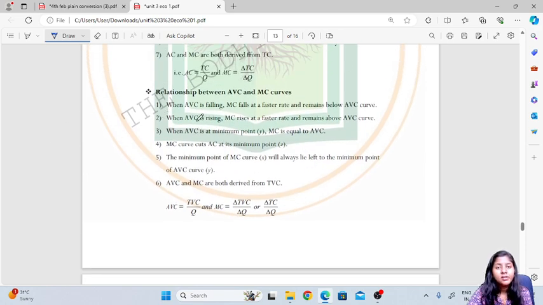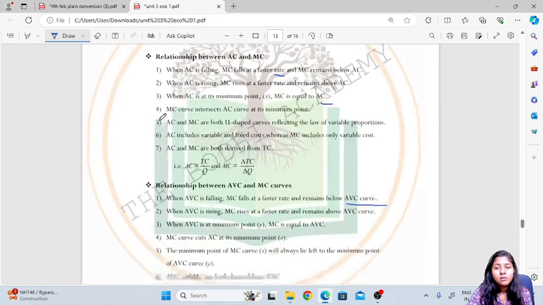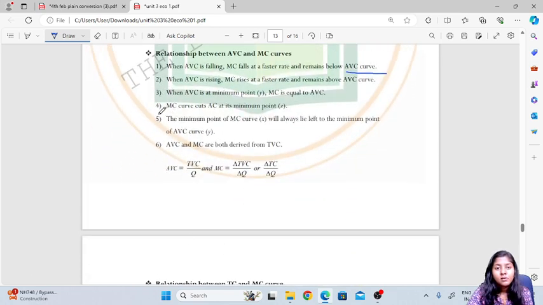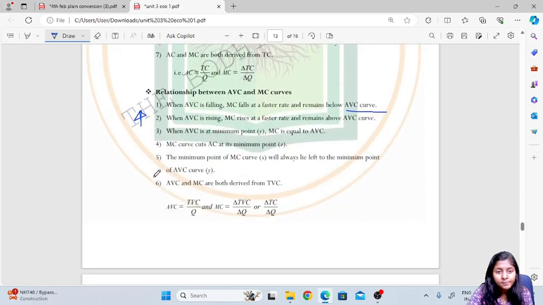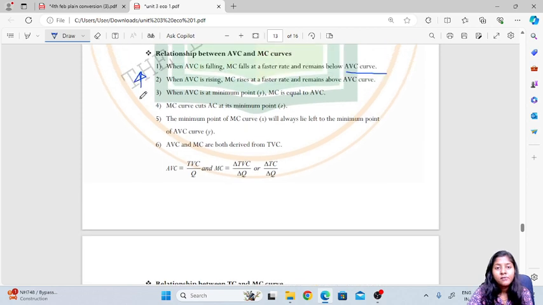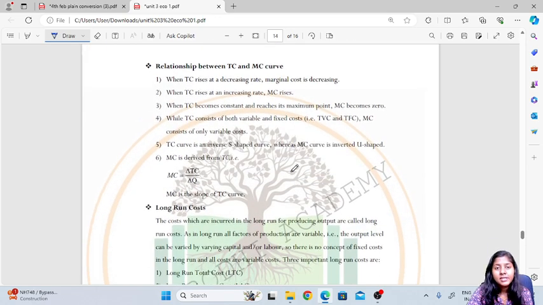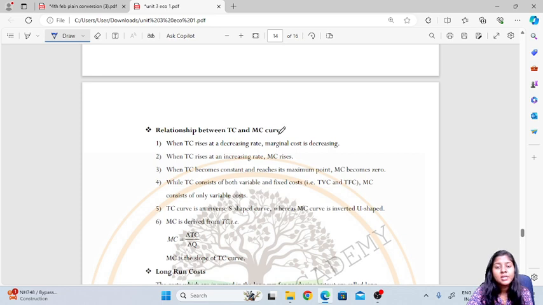Also they have explained over here the relation between average variable cost and the marginal cost curve. When average variable cost is falling, marginal cost falls at a faster rate and it remains below average variable cost. There are certain important points with regard to this, like when AVC is at a minimum point, marginal cost is equal to average variable cost.